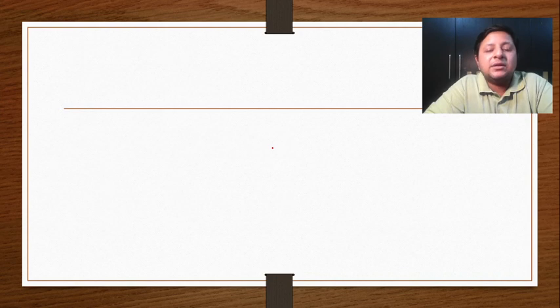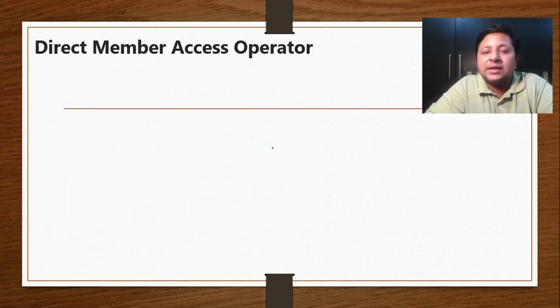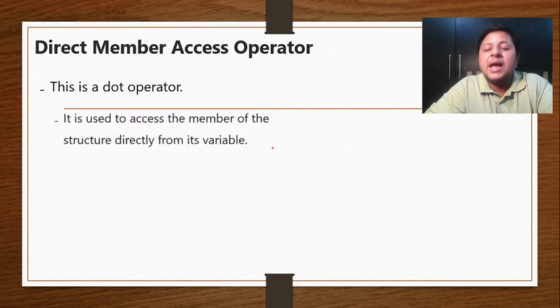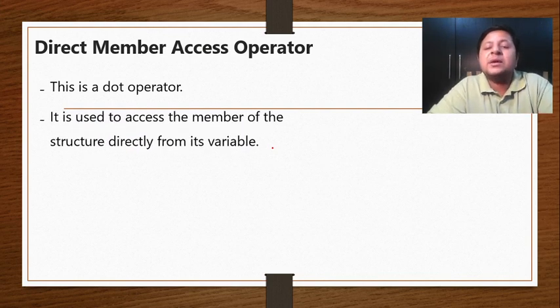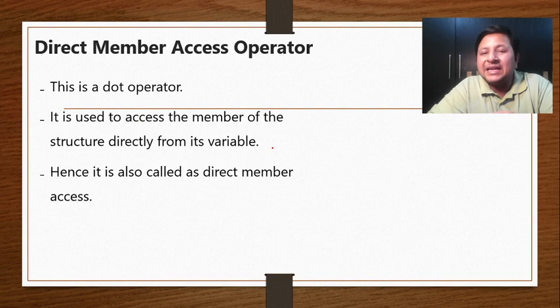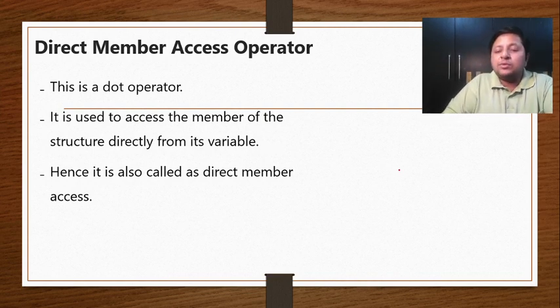Fine. The next operator we will be having in the special category is direct member access operator. Now this operator will be specifically used during structures. It is also called the dot operator because this is how it looks like. The symbol is dot, and it is being used to access the member of the structure directly from its variable. We'll obviously look at what exactly it means, and I'll tell you why it is called direct member access operator. So assume that I have a structure X which contains ABC.